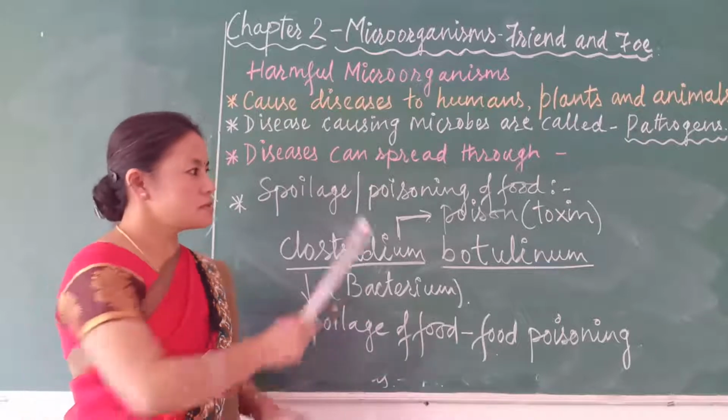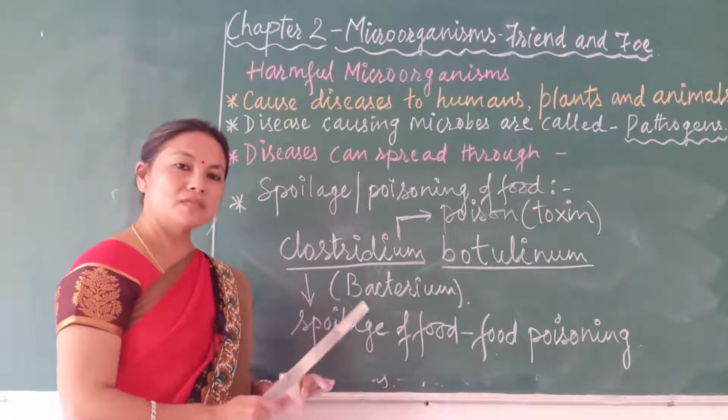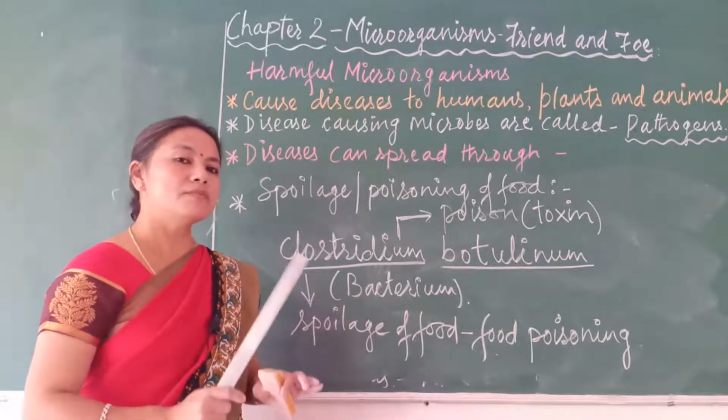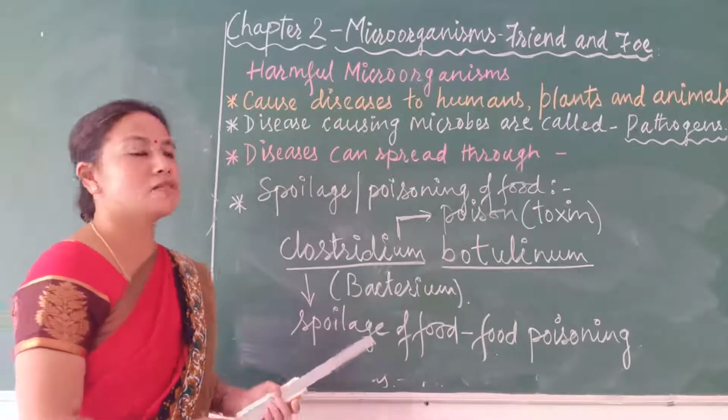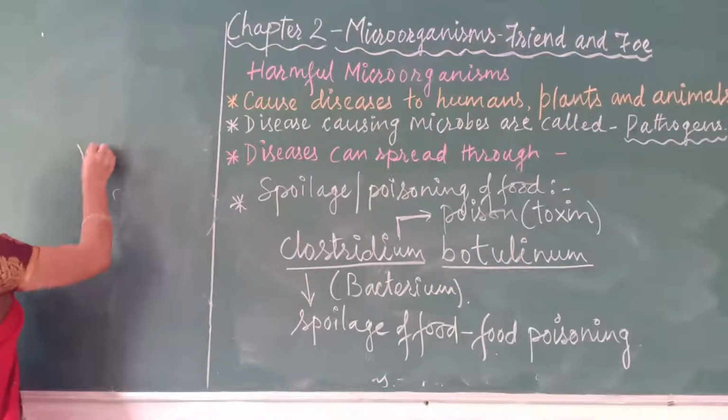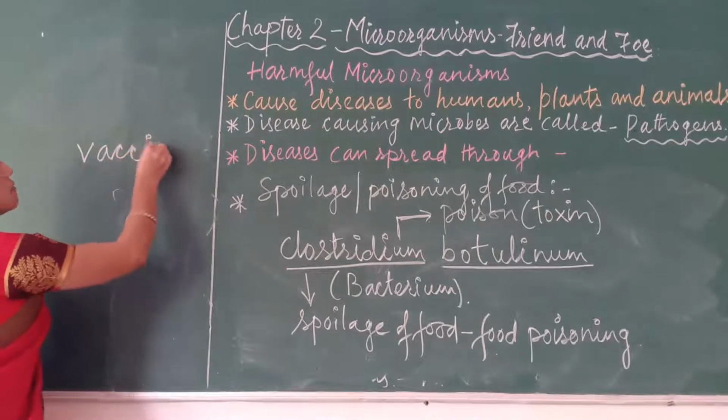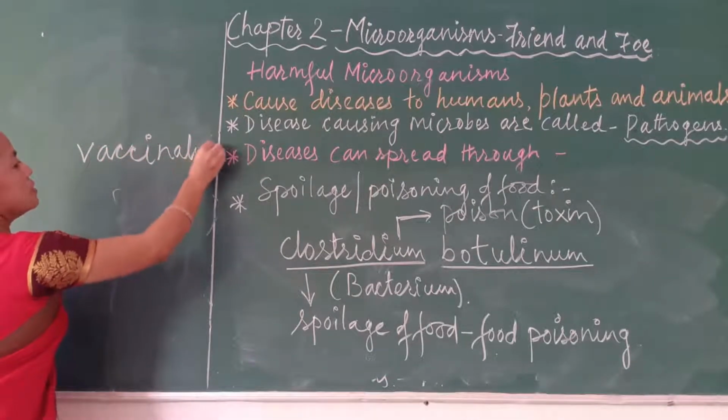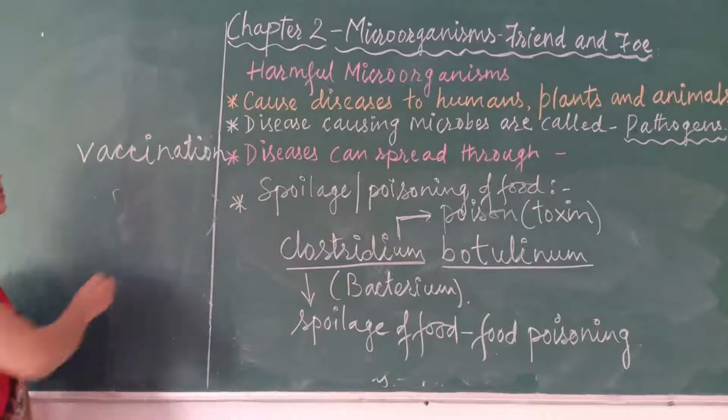We have seen the protective measures according to the ways, but one of the most important protective measures nowadays is vaccination. We have already learned about vaccine. What do we mean by vaccine?